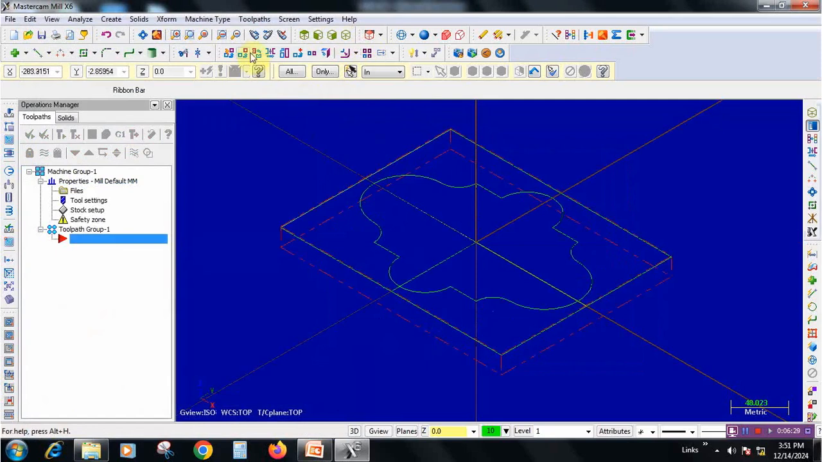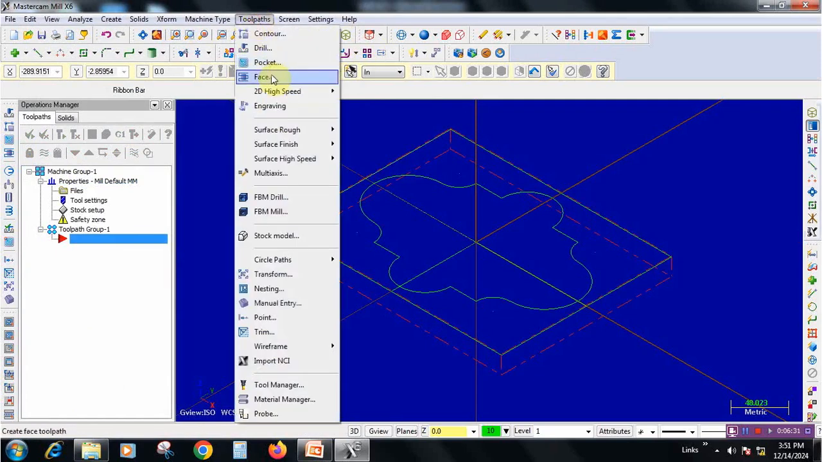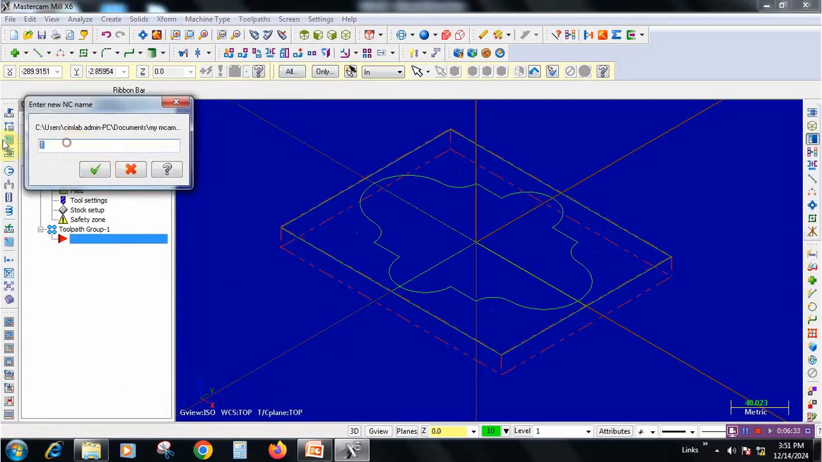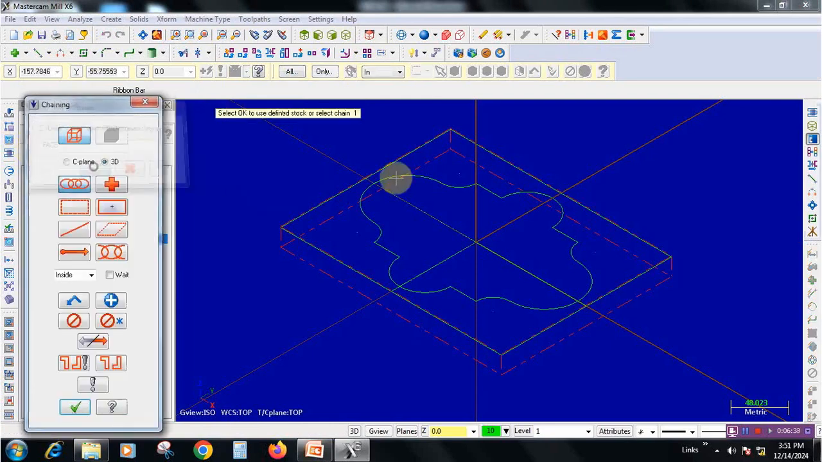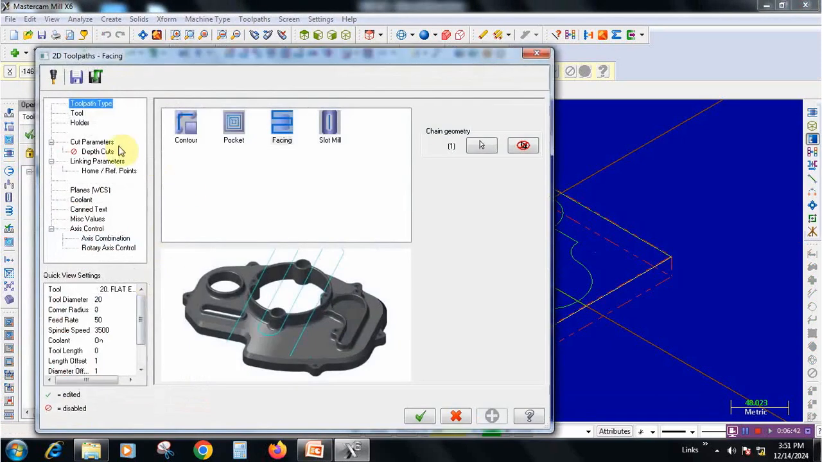Now we are going to select the tool paths. Go to tool path. First one is a facing operation. Enter the operation name and give it OK. Click on the outer boundary and go to tool selection.